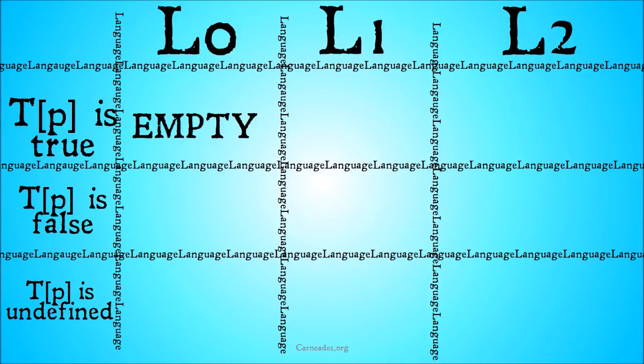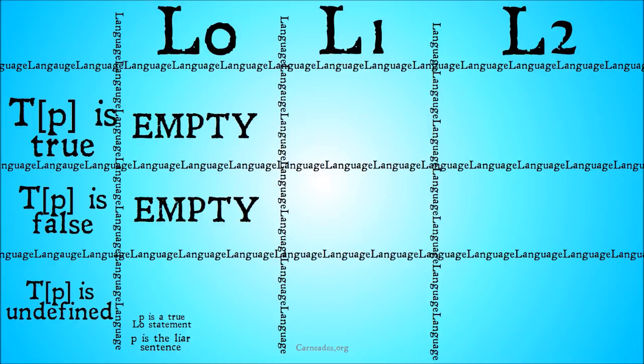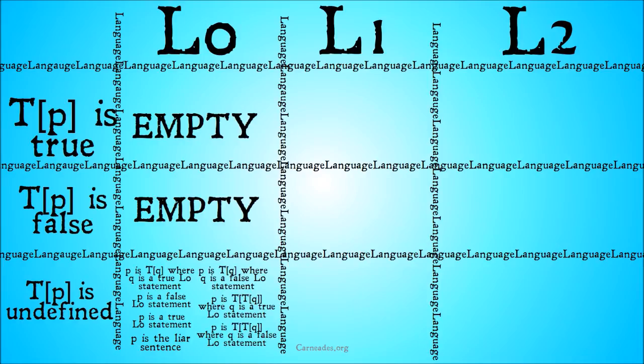So in L0, this is going to be empty, because for any P in L0 that I plug into this statement, it's not that we're not allowed to use "it's true that" something in L0. It's that whenever we say it's true that something in L0, it just turns out undefined. So any statement you want to throw in there is going to be undefined for L0. That means there's an empty set of "it's true that P" is true in L0, an empty set of "it's true that P" is false in L0, and all of our statements are going to fit into "it's true that P" is undefined. So that's statements like the liar sentence, but it's also statements like "P is a true L0 statement."